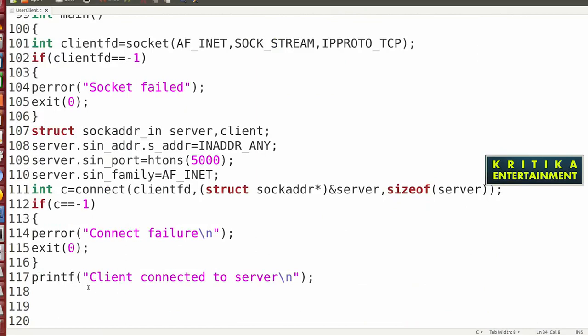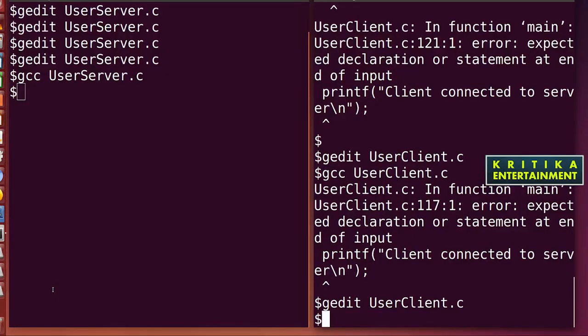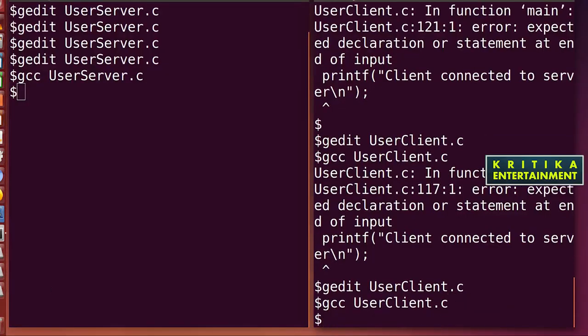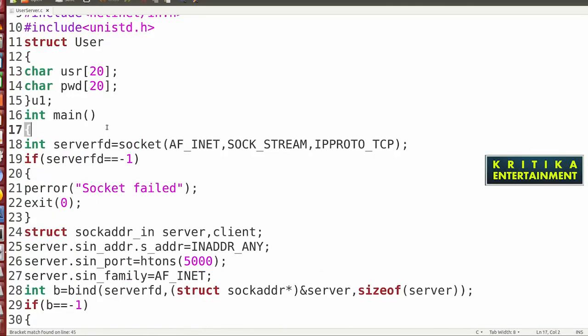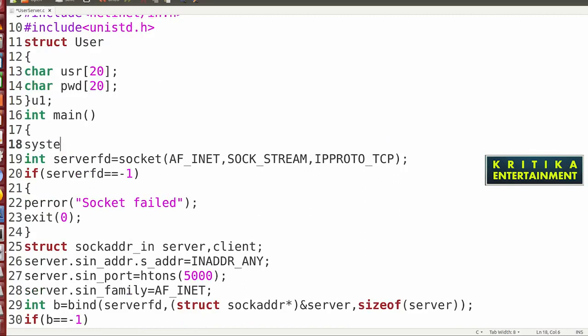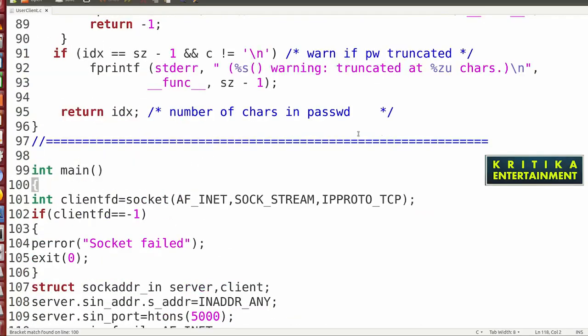The client is connected. Okay, so a bracket is missing. Then I'll check again. Okay, successful. I will do one thing. I will clear the screen. So here I will use system and write clear. Same as here, I will also write system clear.